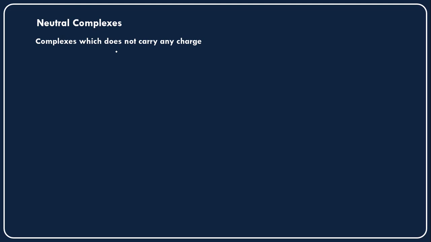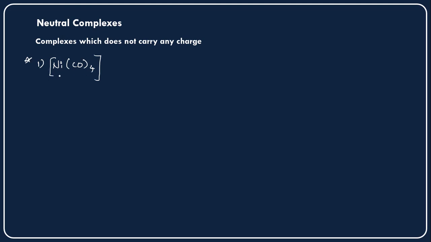Some complexes are there, for example, nickel tetracarbonyl. This is a very important complex from the examination point of view also.